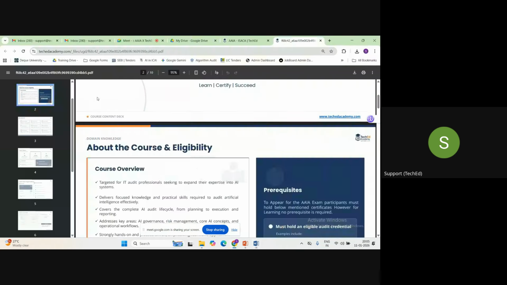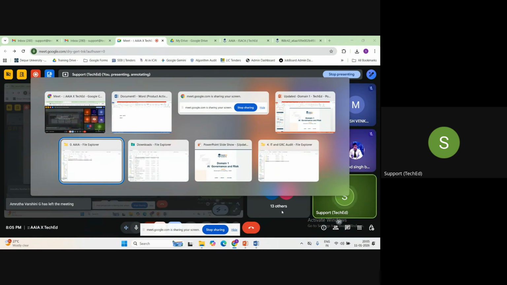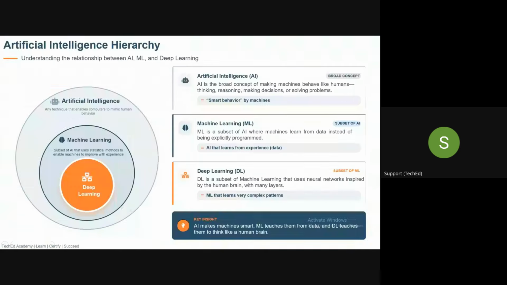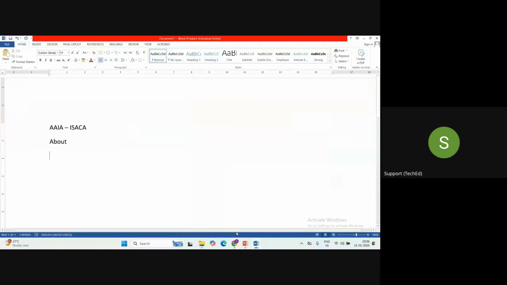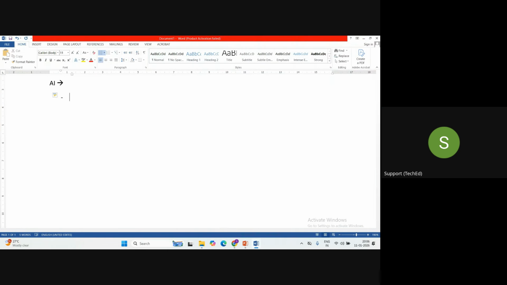Now we'll quickly start our discussion on the topic: AI governance and risk. Before I start, I'll begin with the very basic term, artificial intelligence. May I know from all of you, would any one of you like to share what you understand from the term AI?